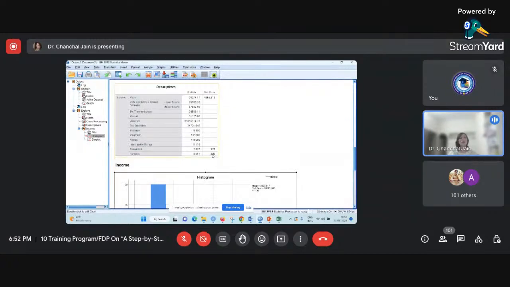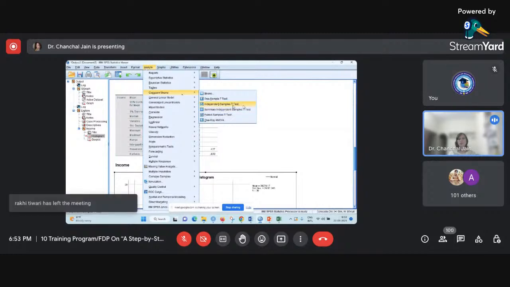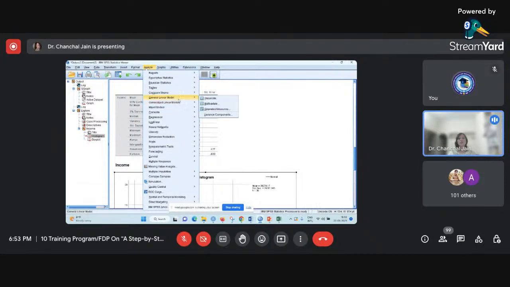So this is all. I think one more thing I need to tell you. Using this analyze menu, suppose you want to perform the t-test. You can find this: one sample t-test is available under compare means. Independent sample t-test is also available under compare means. Then paired sample t-test is available, and one-way ANOVA. If you want to perform other kinds of tests, you can do that using the general linear model and generalized linear models.